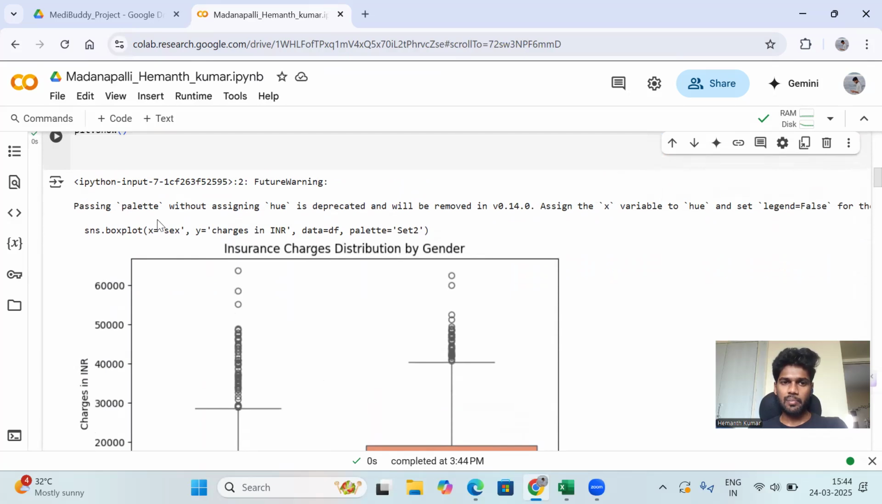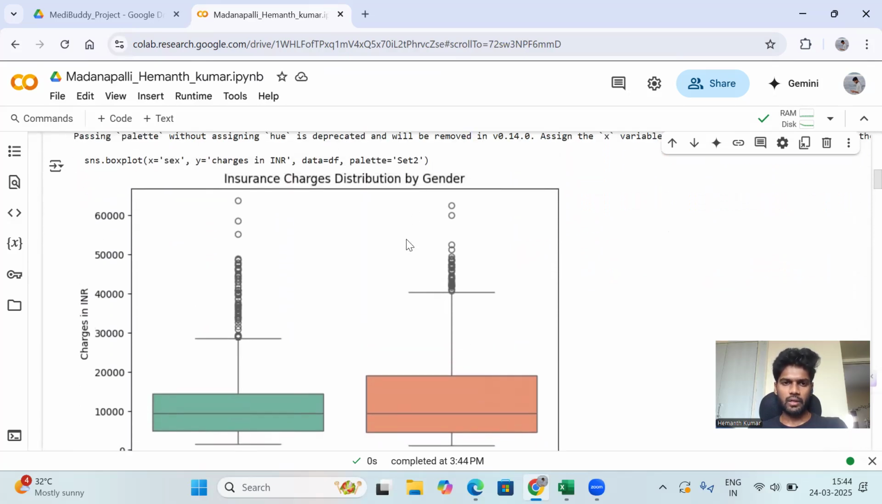See here, passing palette without assigning a hue is deprecated and will be removed. It means we should assign x to hue and set legend equal to false. For that, sns.boxplot with x equal to sex and y equal to charges in INR, the data is df, and the palette is set. This is the graph we are getting based on the data which we have.